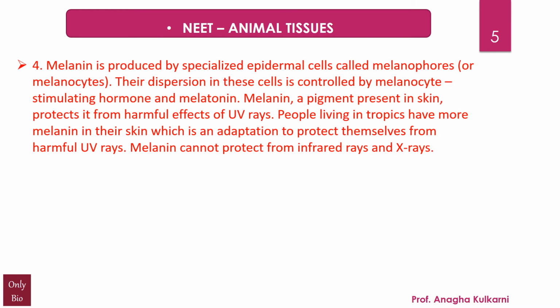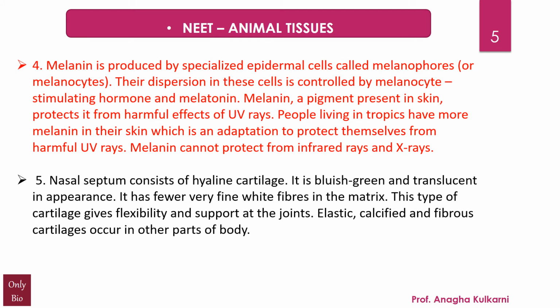Point number 4. Melanin is produced by specialized epidermal cells called melanophores or melanocytes. Their dispersion in these cells is controlled by melanocyte stimulating hormone and melatonin. Melanin, a pigment present in skin, protects it from harmful effects of the UV rays. People living in tropics have more melanin in their skin, which is an adaptation to protect themselves from the harmful UV rays. Melanin, however, cannot protect us from the infrared rays and the X-rays.